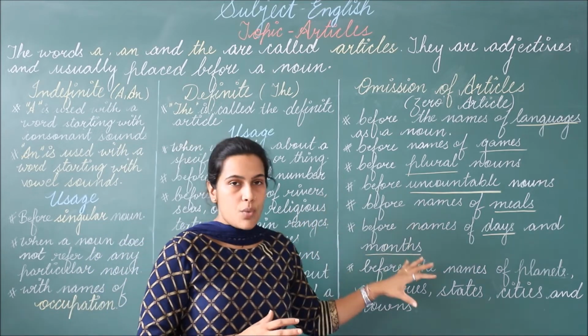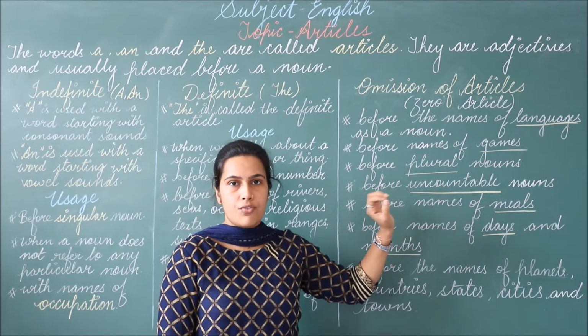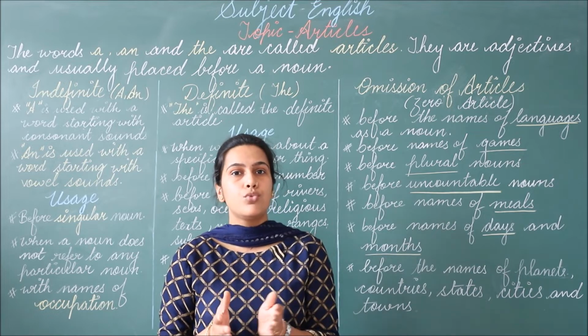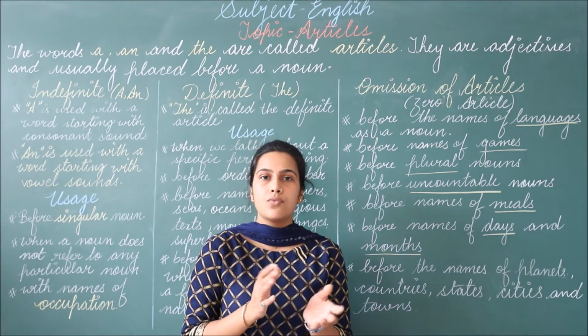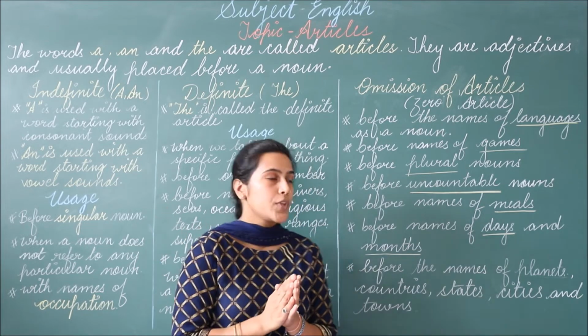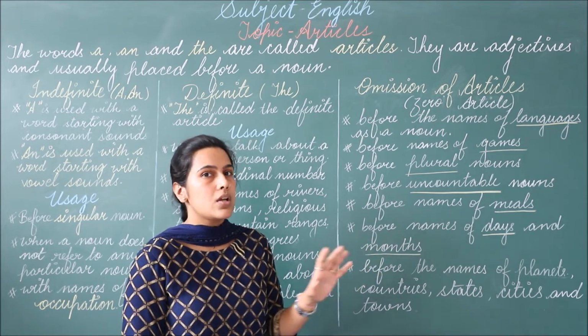Then our last topic is omission of article. Now what is the meaning of omission of article? Means there are some specific places where we should not use any of the article. Means we should not use any article from a, an or the. So over here I'll explain you some points where we should not use article.